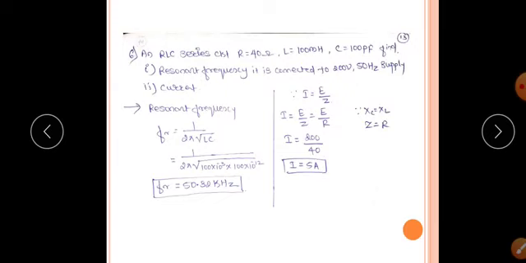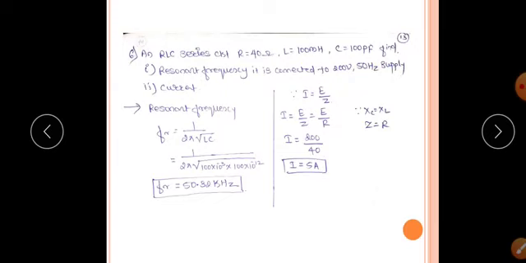of LC. Substitute the value of L and C, that is 100 into 10 to the minus 3 into 100 into 10 to the minus 12, because it is a picofarad. Pico is nothing but minus 12. So Fr you will get 50.32 kilohertz.